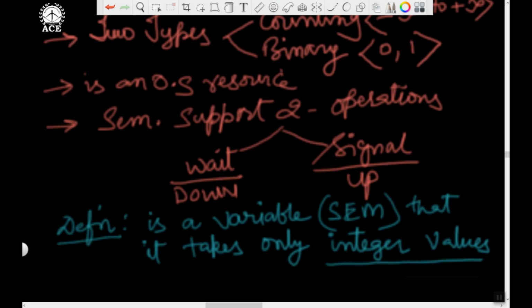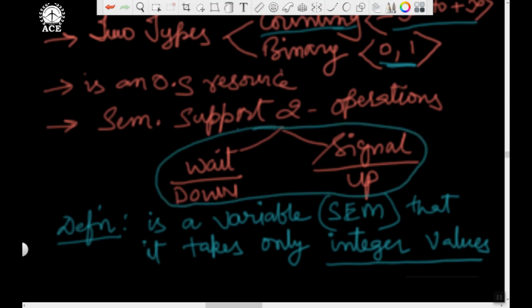So the value which I was talking about here, two types, counting semaphore, binary semaphore. Any counting semaphore can take values in the range from minus infinity to plus infinity, any negative value to any positive value, whereas binary semaphore can take only two values, either 0 or 1, binary. So this is the meaning of semaphore. And because semaphore is an operating system resource, these semaphore operations are always atomic. Atomic means they execute non-preemptively.